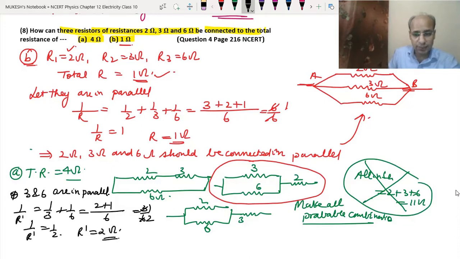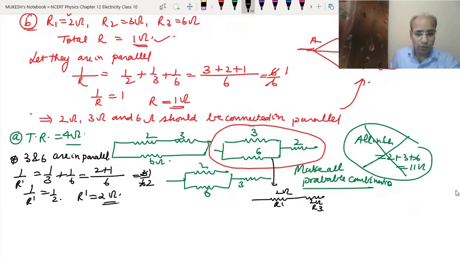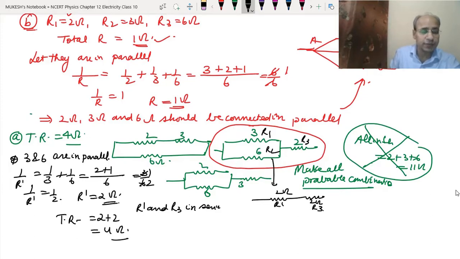Now this whole combination has been converted like this, 2 ohm and this 2 ohm. This is R dash and this is R3. Okay, so now what will we do? The total resistance will be 2 plus 2, because R dash and R3 are in series. We can say this is R1, this is R2 and this is R3. So that means we got the 4 ohm, that is the desired that we needed in the question, 4 ohm.